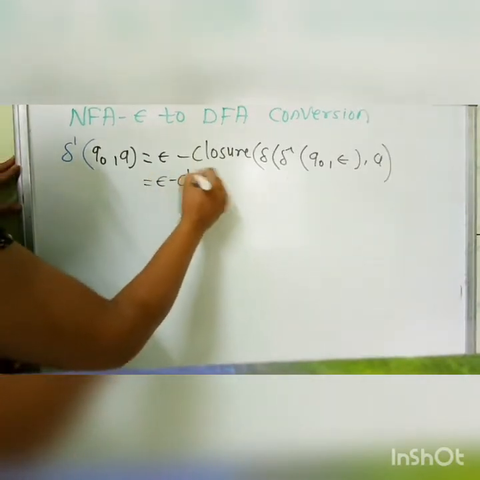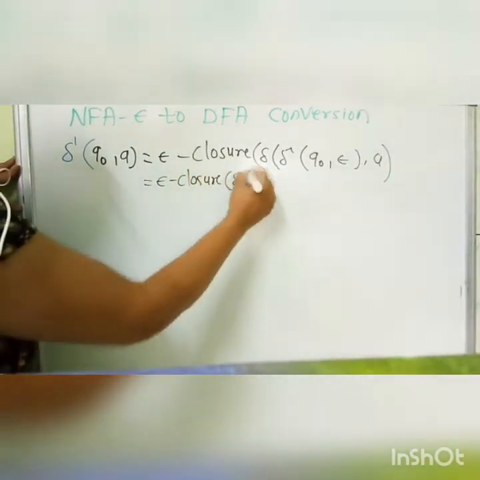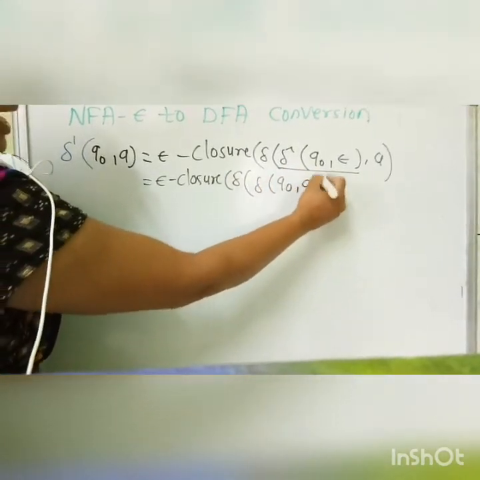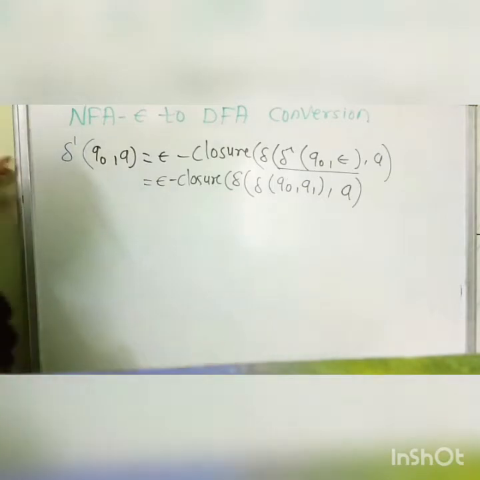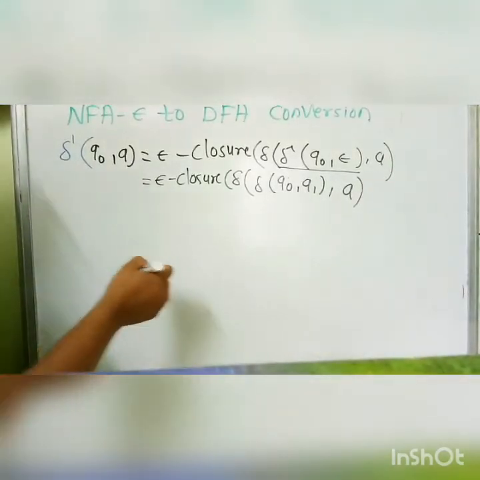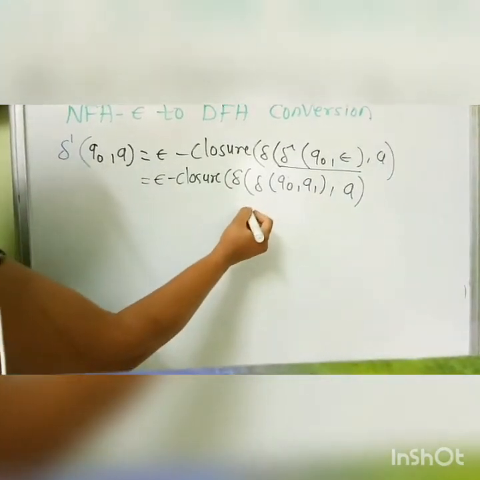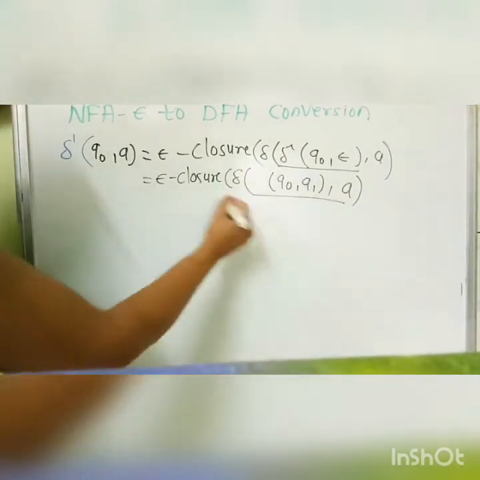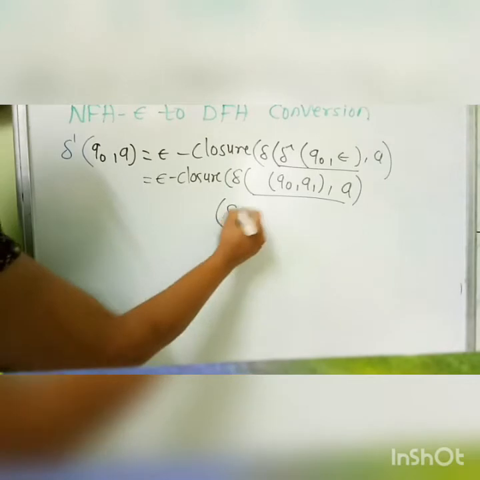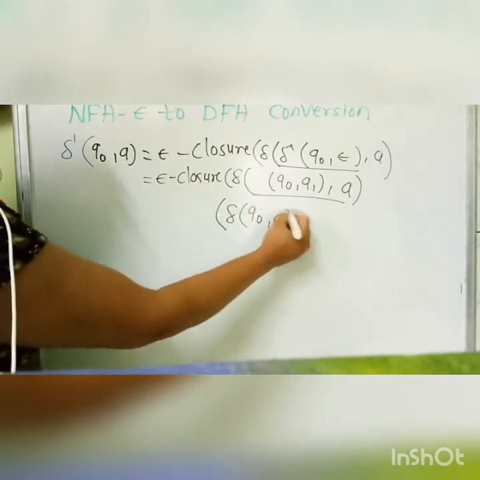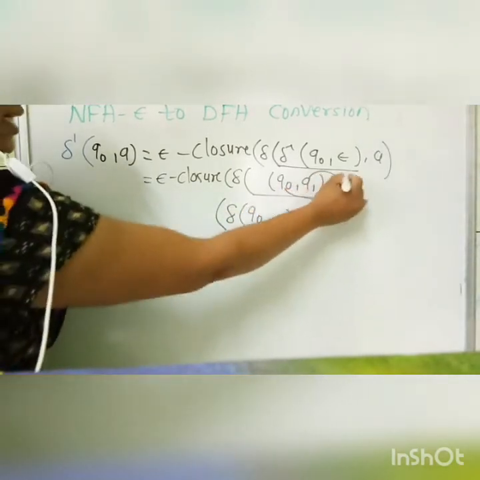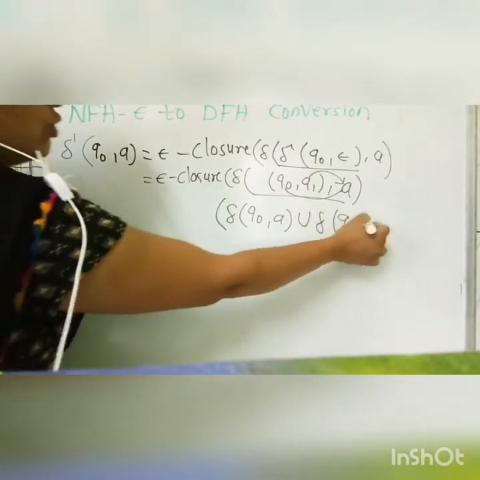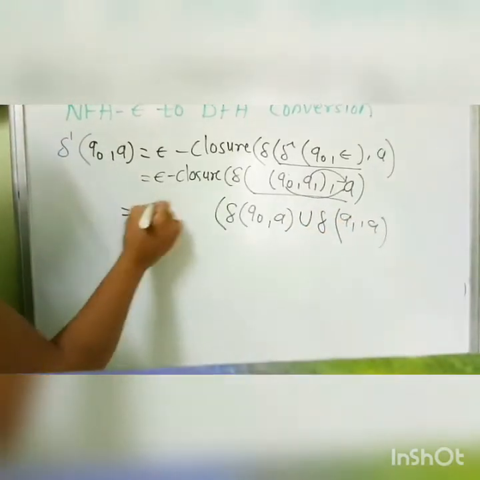So we take epsilon closure of delta of Q0 Q1 on a. We have to take delta of Q0 on a, and take the union with delta of Q1 on a.